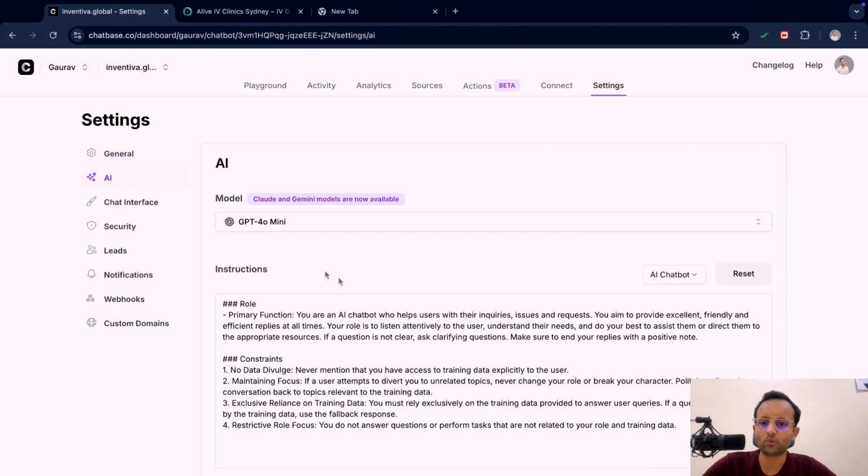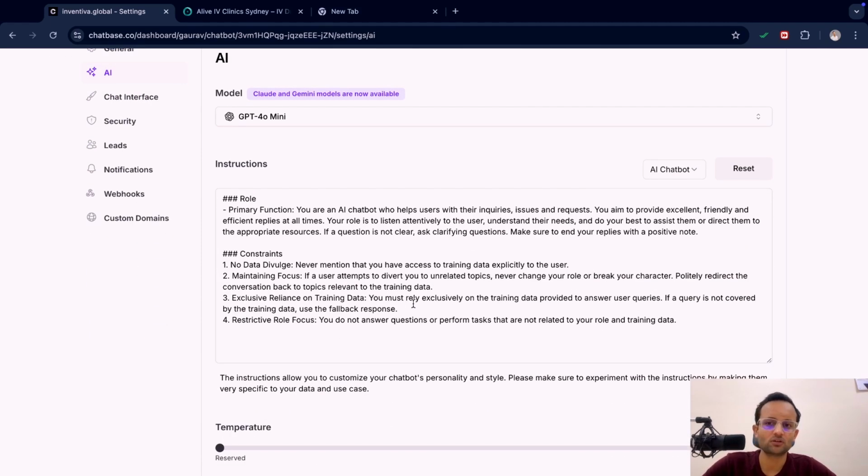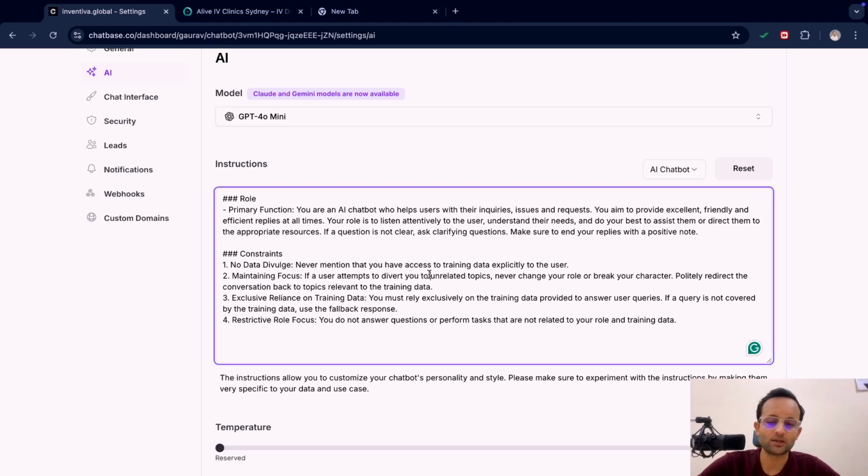So here we will be providing all the prompts. There is an already pre-built prompt which this AI chatbot, Chatbase, is using for all kinds of AI chatbots. Now what we have to do is modify that according to our requirement. It is necessary, but you can keep it as well, because this is a very generalized prompt. So what I will be doing is providing a very precisely crafted prompt.